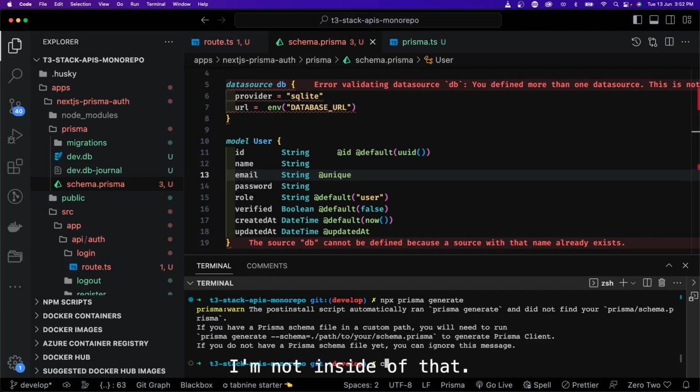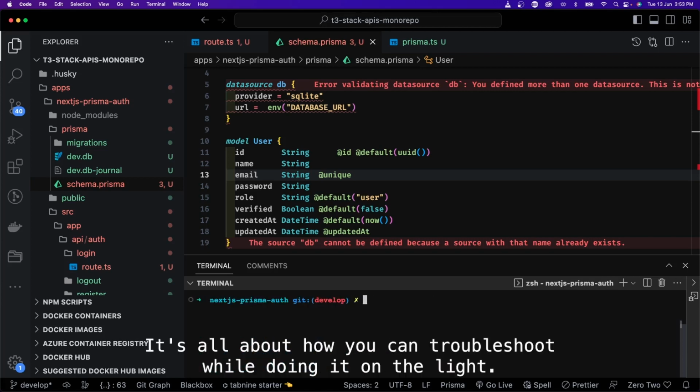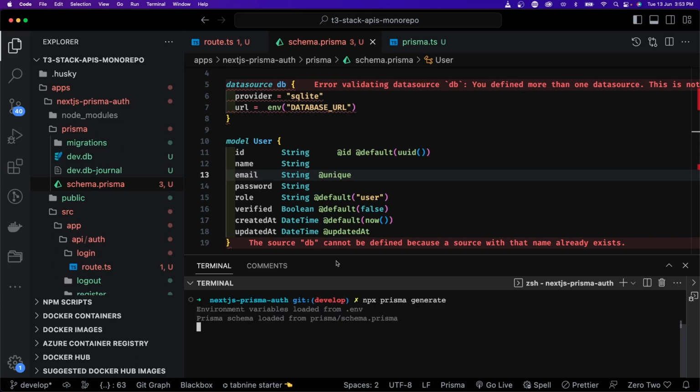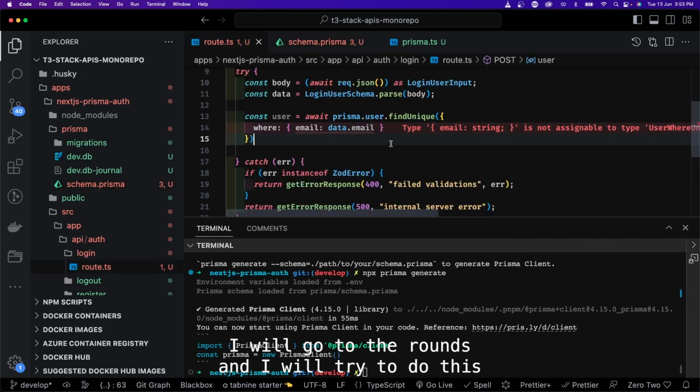Okay, I'm not inside the correct directory. So these errors and these things may happen. It's all about how you can troubleshoot while doing it live. Okay, it has generated the client. Now I will go to the routes and I will try to do this thing again.